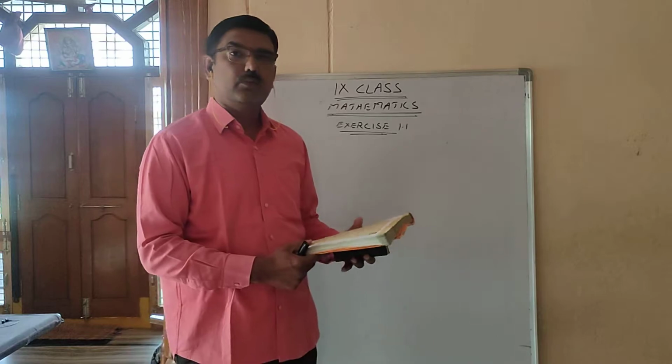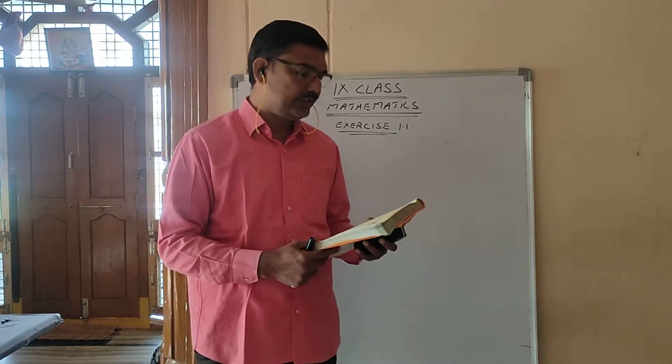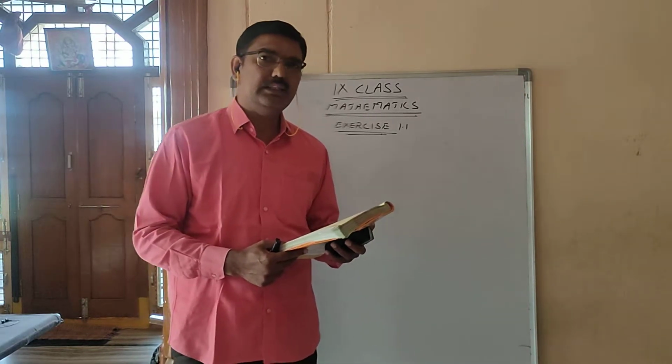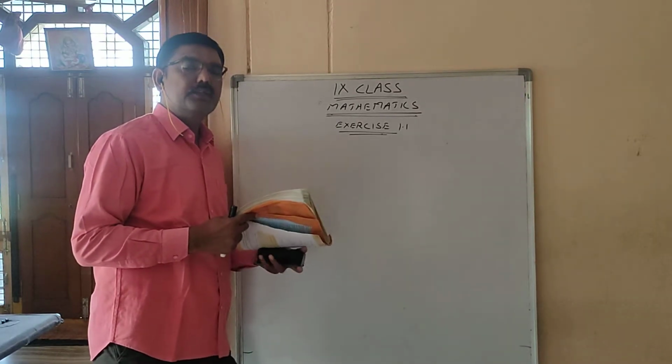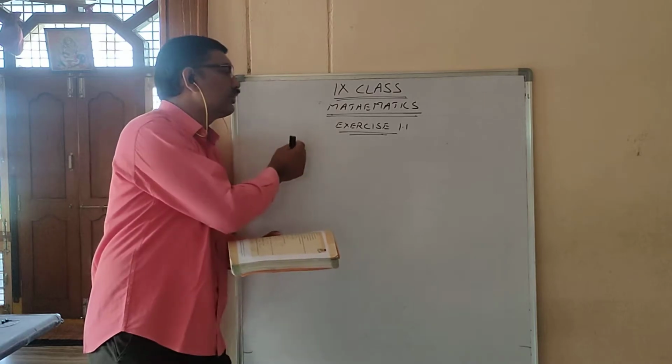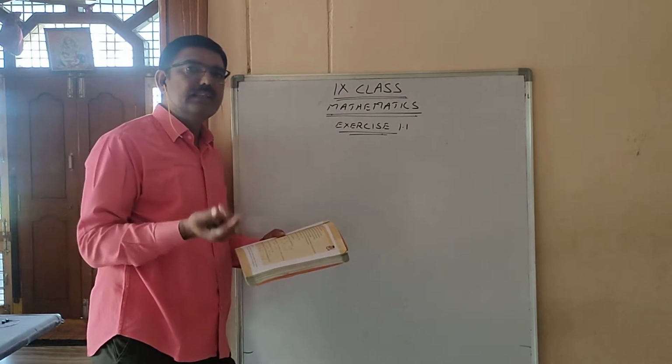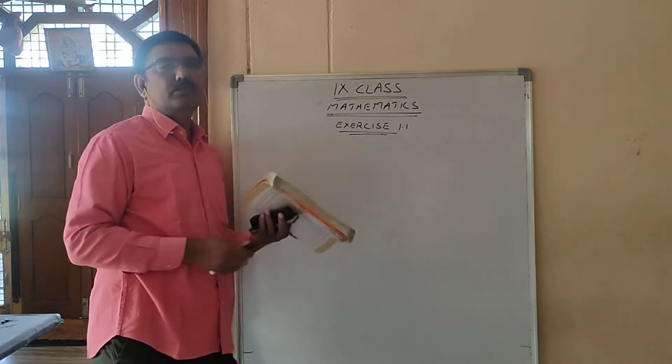So in exercise 1.1, the first question is: write any three rational numbers. No need of showing on the board. Already I said what are rational numbers.